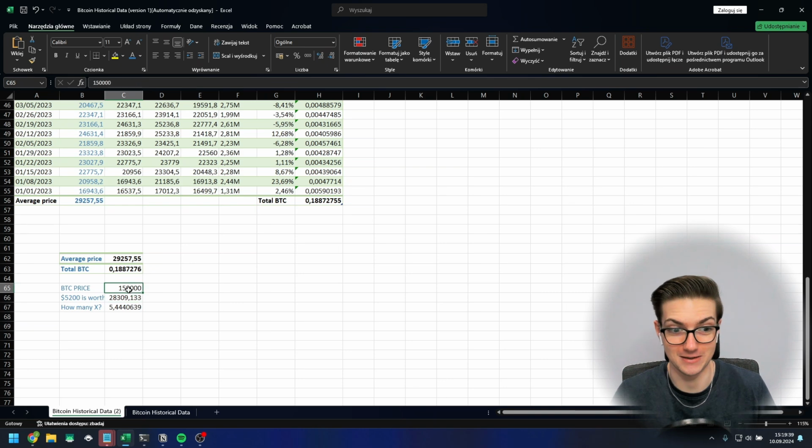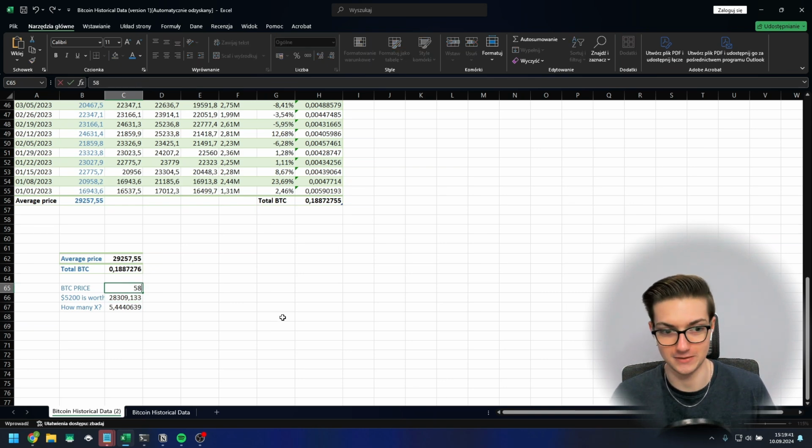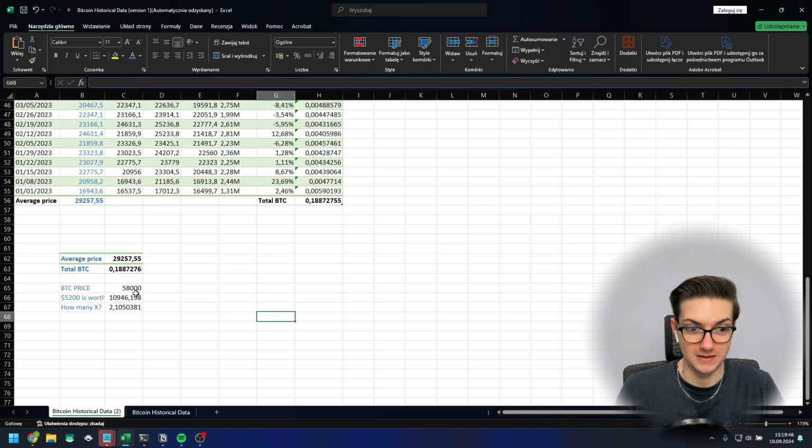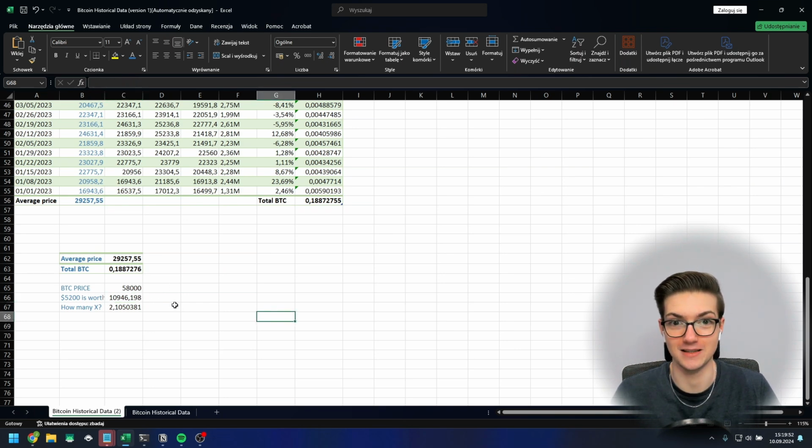And even if you were to sell your Bitcoin at the current price, which is around 58,000, you would still double your money. So as you can clearly see, DCAing is a very powerful strategy which allows you to accumulate crypto over time.